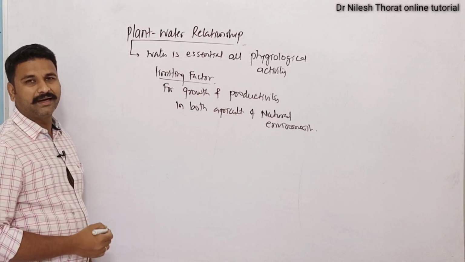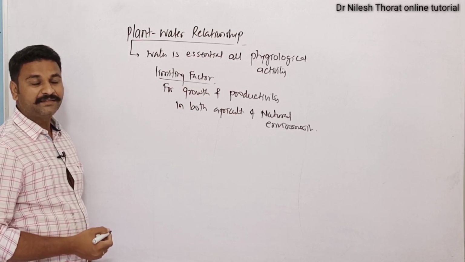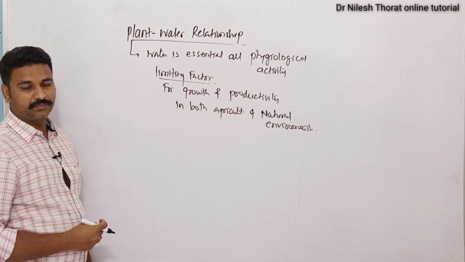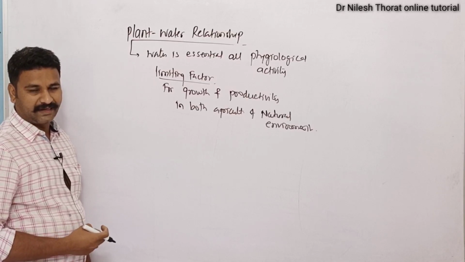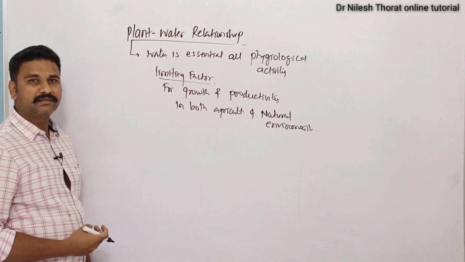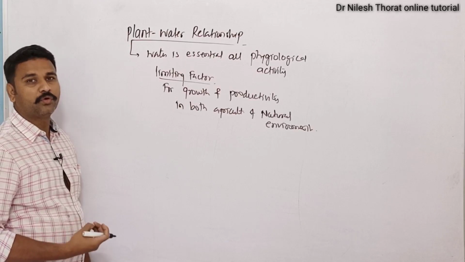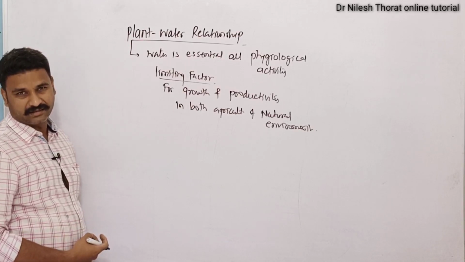Water is required for all the physiological activity. What it means, actually water is needed for each and every activity which is performed by plant. If you consider the protoplasm of plant cell, then the protoplasm is nothing but water, in which most of the substances are dissolved and some of the substances are suspended.